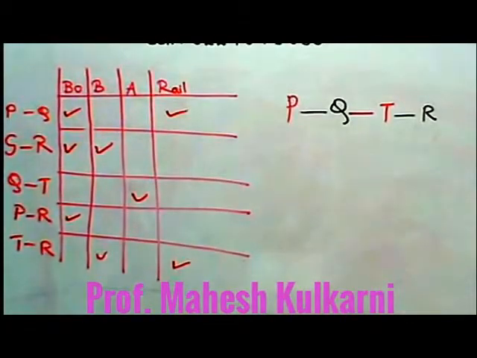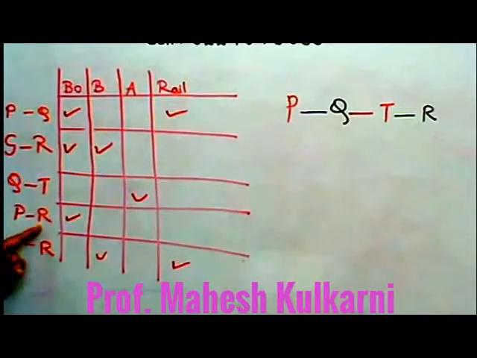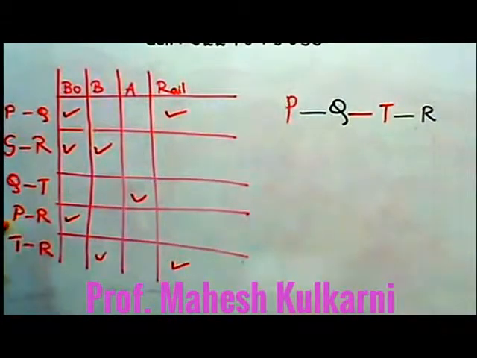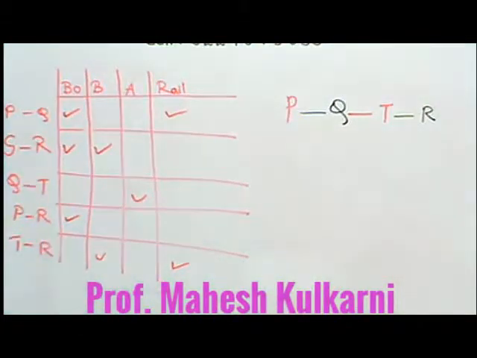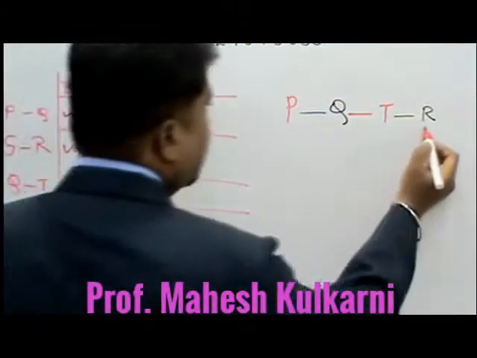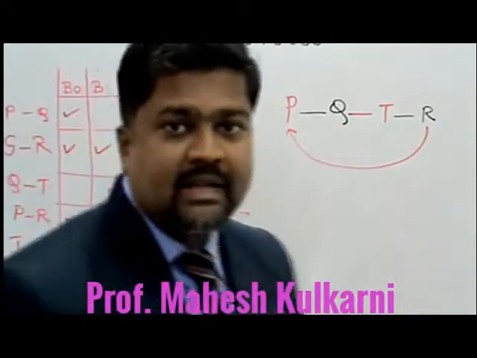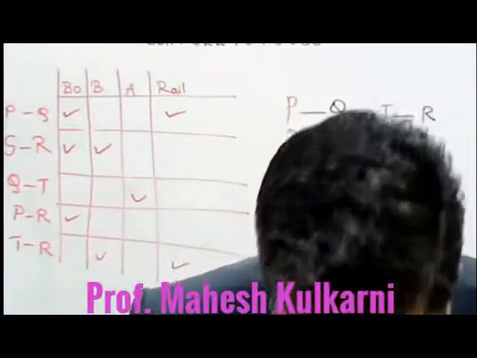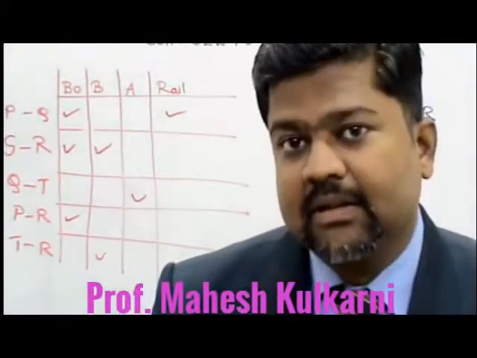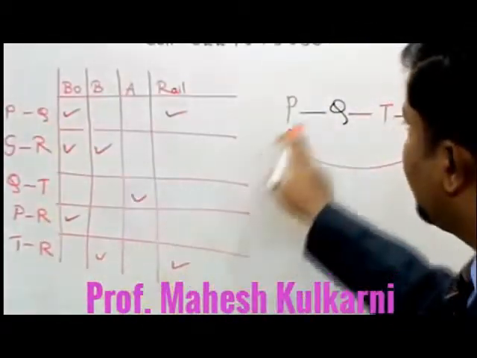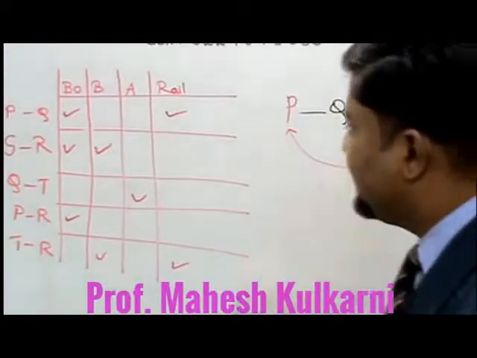Now if the person is at R, then there are 2 options: from R the person can go to P, and from R the person can go to T. Here I can say, from R to P. But R to P means the person returns back to P. What are they saying? That the person should visit each of the places from P. Checking, there are 5 places, but here 4 are covered. That means 1 place is missing.